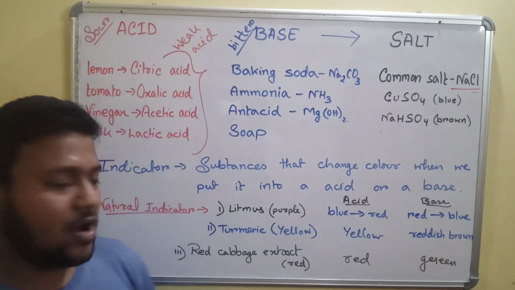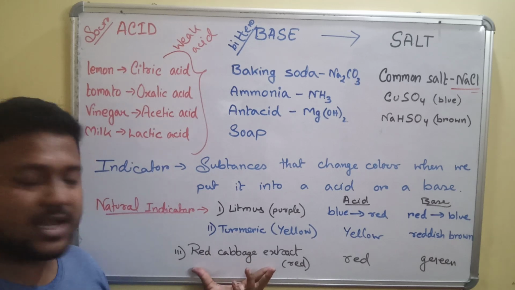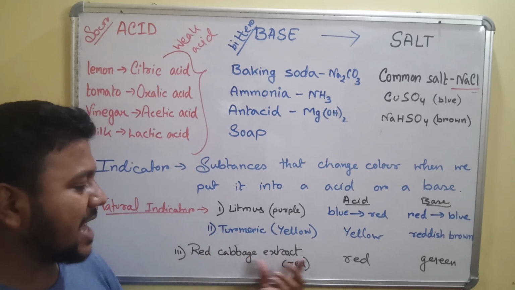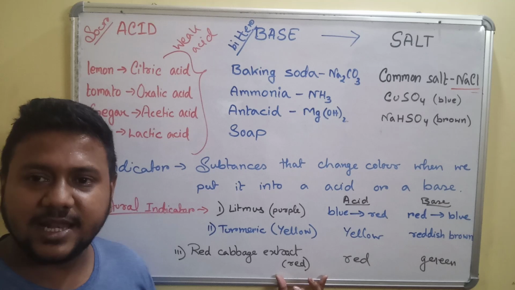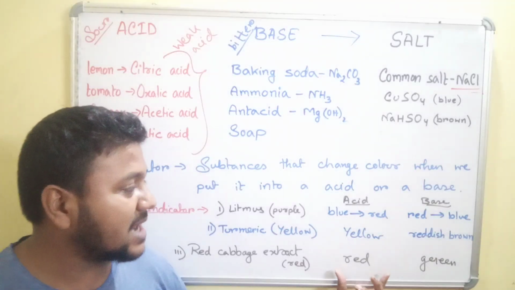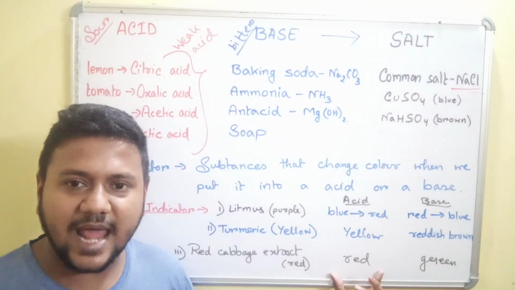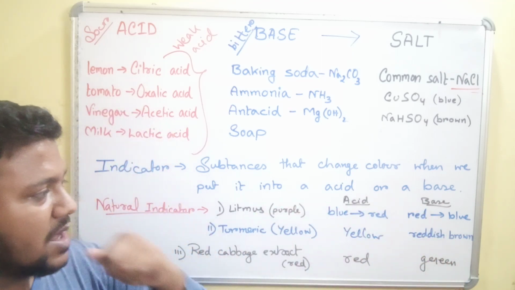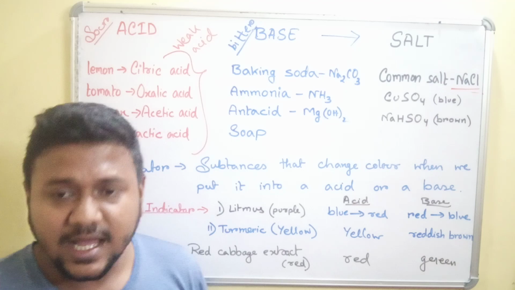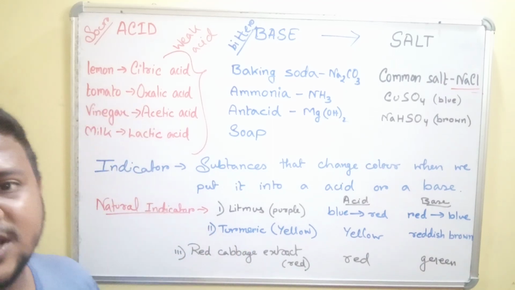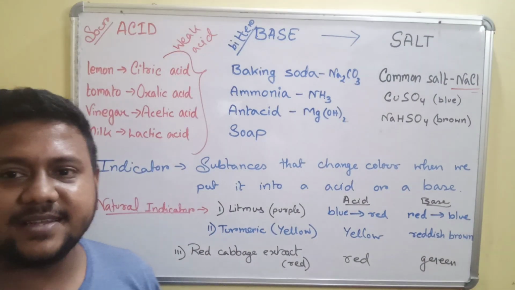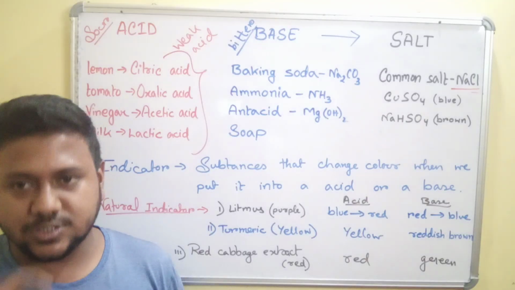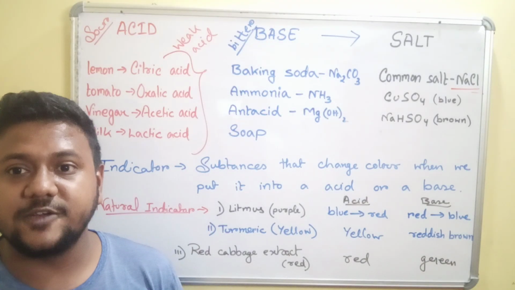Okay, now we are coming to the next natural indicator, which is red cabbage extract, which is actually red in color. It remains red in presence of an acid, and it changes green in color in the presence of a base. Clear?